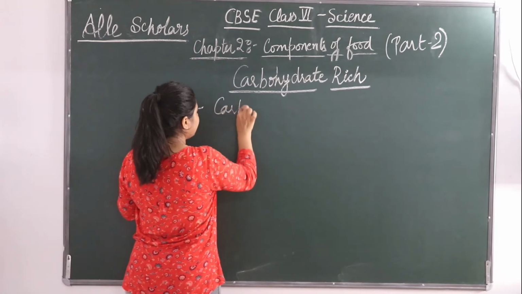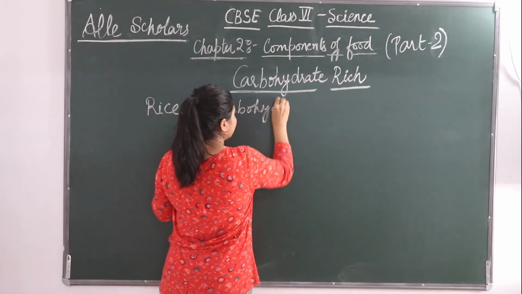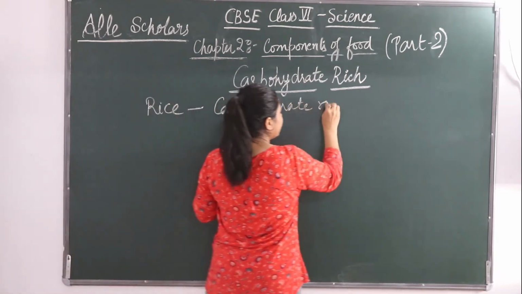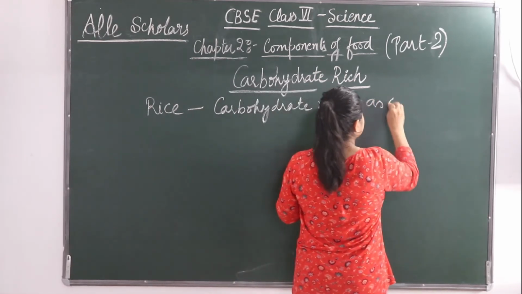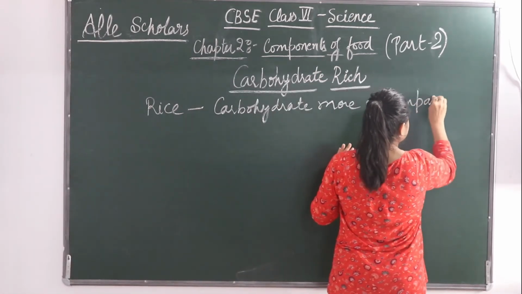Okay, it is having carbohydrate more as compared to other nutrients.